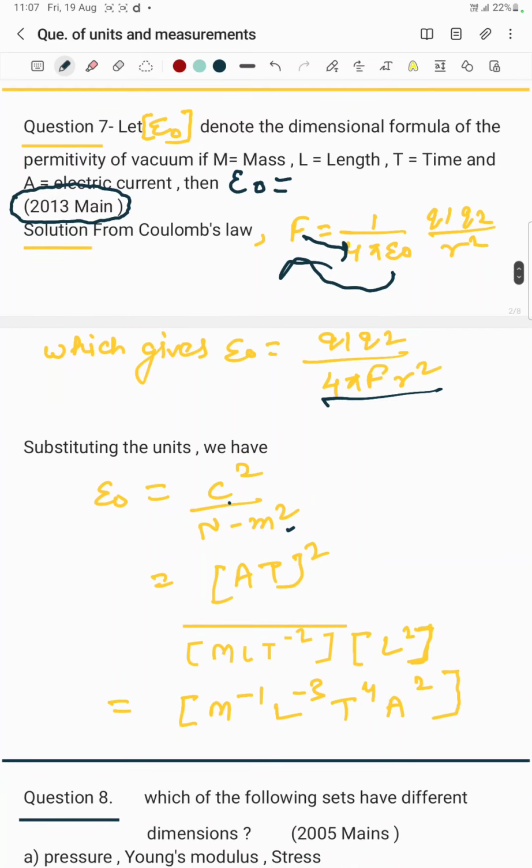So our answer is M to the power minus 1 L to the power minus 3 T to the power 4 A square, which is the correct answer. I hope the process you have seen was clear to you. This question appeared in JEE Mains, so I again mark a star on it.